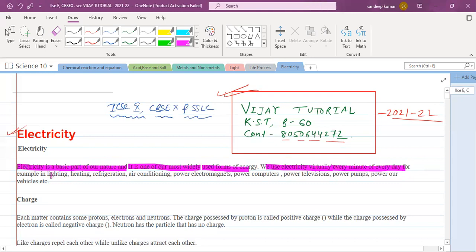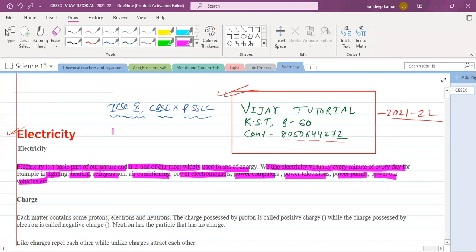For example, lighting, heating, refrigeration, air conditioning, power electromagnets, power computers, power televisions, power pumps, power vehicles. So everywhere we can see electricity is being used. Yes or no?